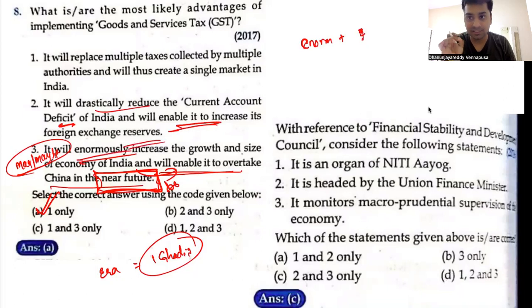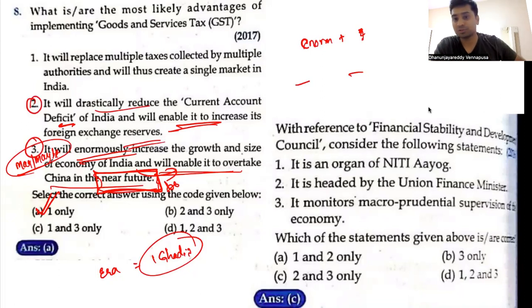So look at the sentence clearly, look at the two parts clearly. Even if you are having doubt about the first part, the second part will clear whether the first part is correct or not. That is what I wanted to say. So this is how you have to look at the question and analyze it. Right? This is the one.